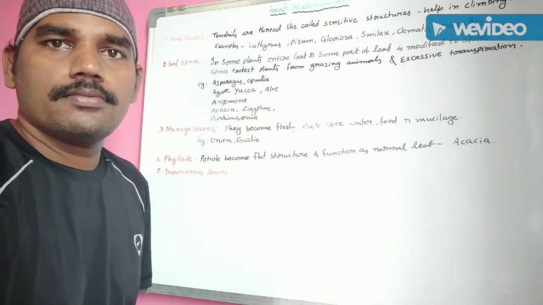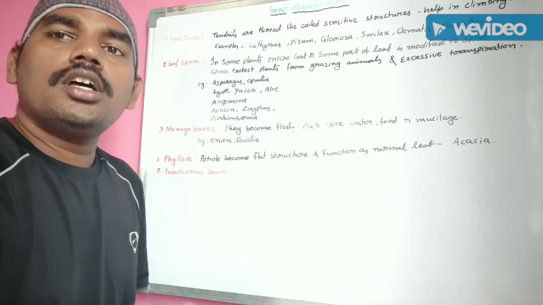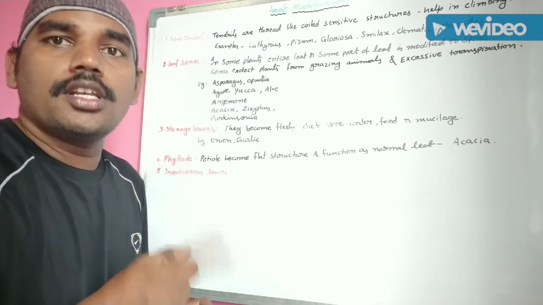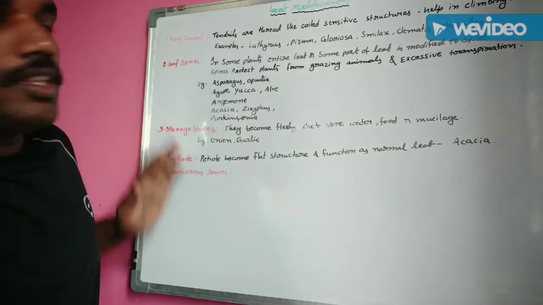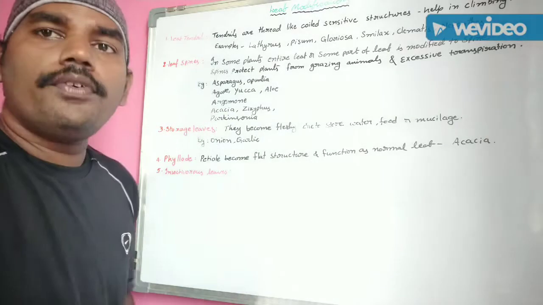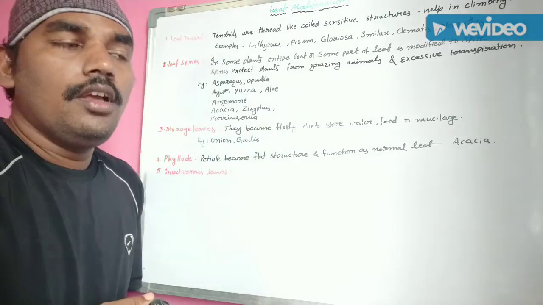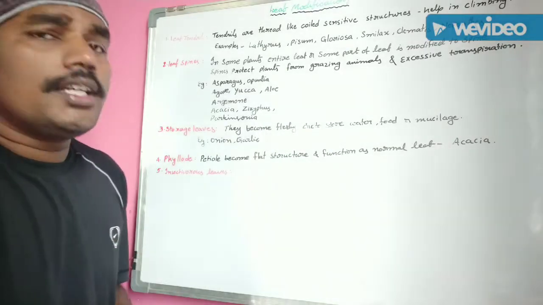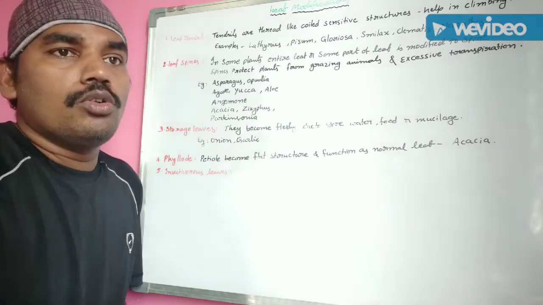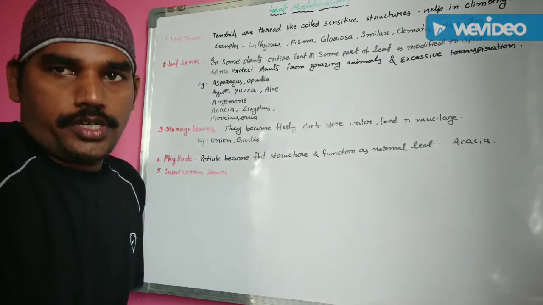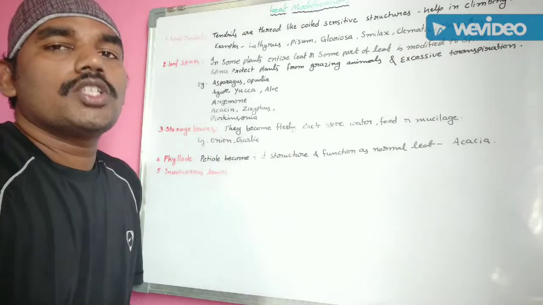Leaf spines. You already know thorns are a stem modification, and spines are a leaf modification. It is a very, very important point. In some plants, the entire leaf or some part of the leaf is modified into spines. These spines protect the plant from grazing animals and also from excessive transpiration. This is the main function of the spines.